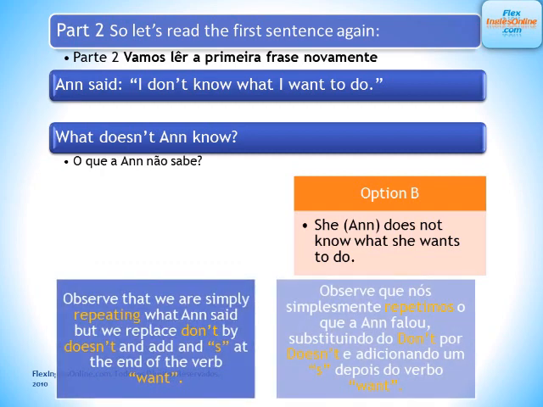Observe that we are simply repeating what Anne said, but we replace don't. Anne says, I don't know. So the don't right here by doesn't. Anne does not. She doesn't. And then we add an S at the end of the verb want, making it wants right here. So she doesn't know what she wants to do. Okay? So let's go to the next one.